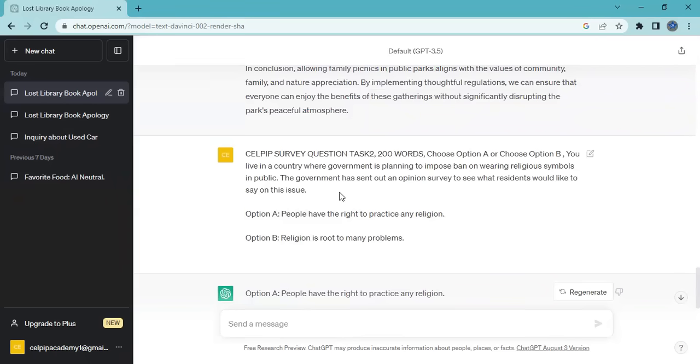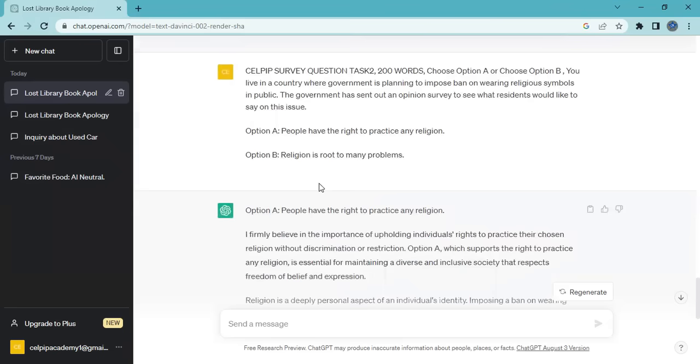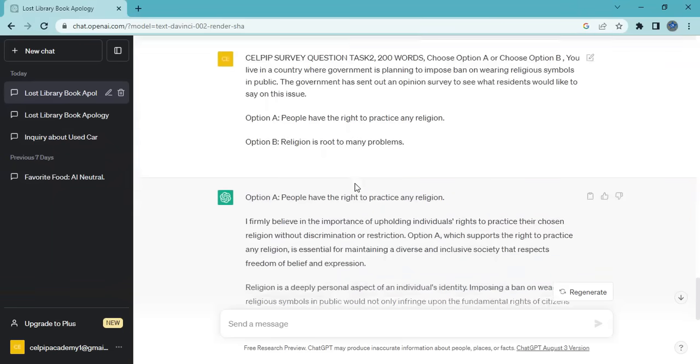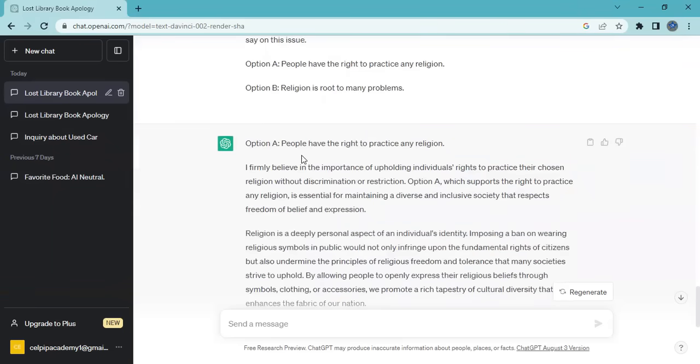You live in a country where the government is planning to impose a ban on wearing religious symbols in public. The government has sent out an opinion survey to see what residents would like to say on this issue. Option A, people have the right to practice any religion. Option B, religion is the root of many problems. So ChatGPT has chosen people have the right to practice any religion.